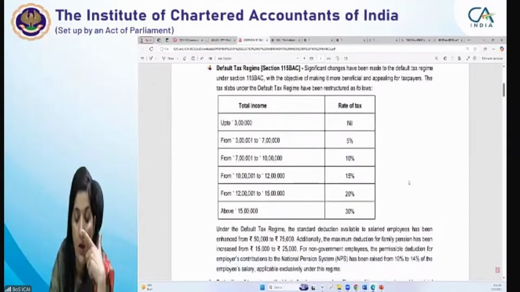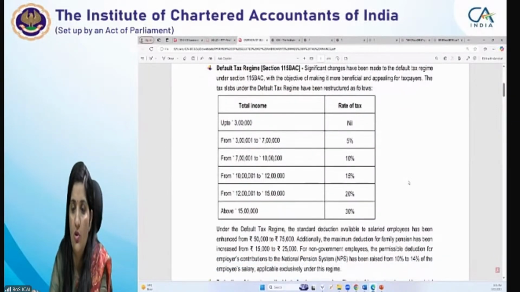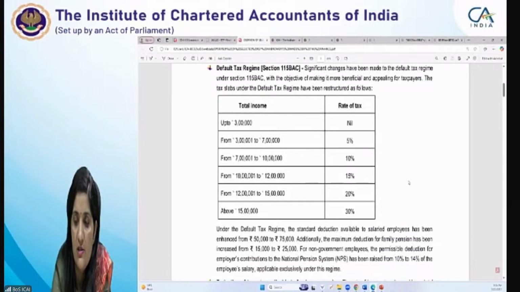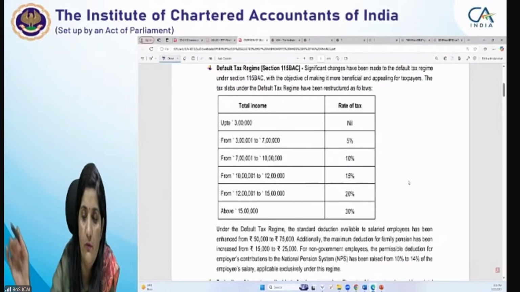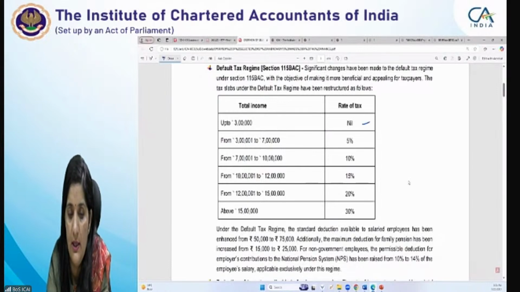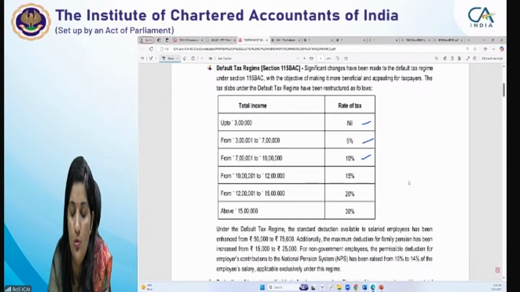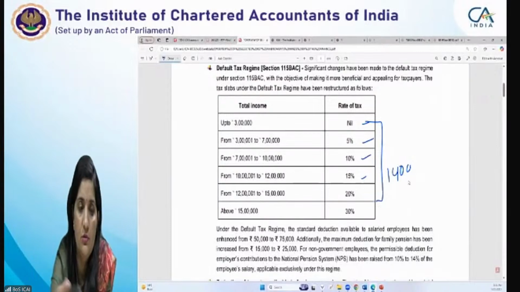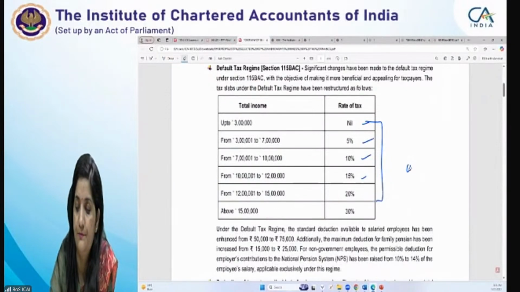ठीक है? Then what are the rates? You have to remember those slab rates. There is a change in the slab rates basically this year from last year. So remember those rates. It's 3 lakh nil, then 3 lakh to 7 lakh, it's 5%, 7 to 10, it's 10%, 10 to 12, 15%. You have to remember this. यहाँ तक आप करेंगे, 1,40,000 it is coming. It's not 1,40,000, I am not remembering. You have to compute it.